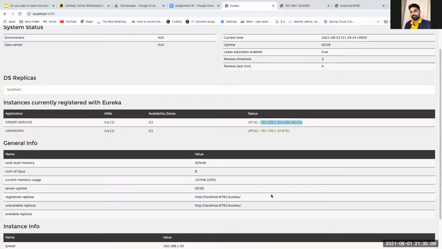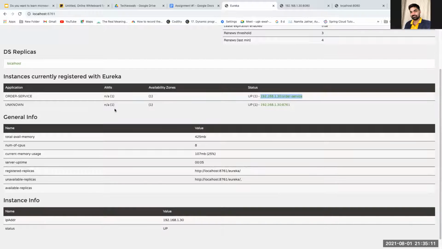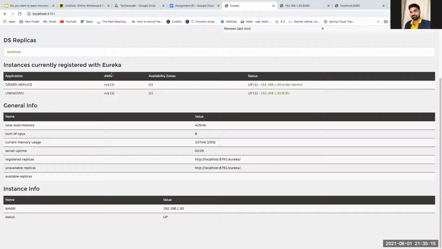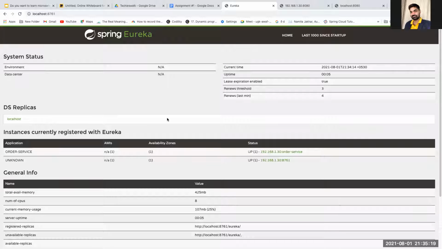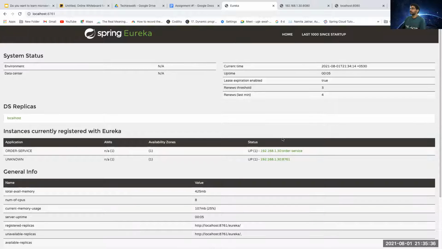Even in AWS, even in any framework, that's how services get registered, and they maintain their IP address, their instance, their availability zone, everything with the name. And then the gateway comes to this service registry and makes them available. Oh, sorry, my video was off. Okay, so that's a high level understanding of the service registry.